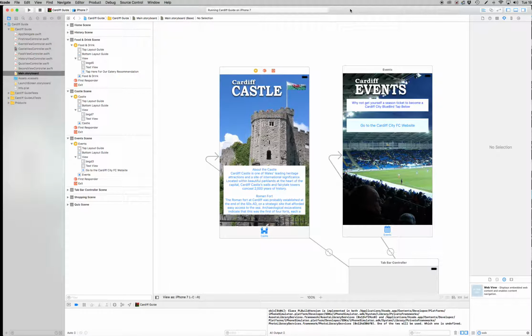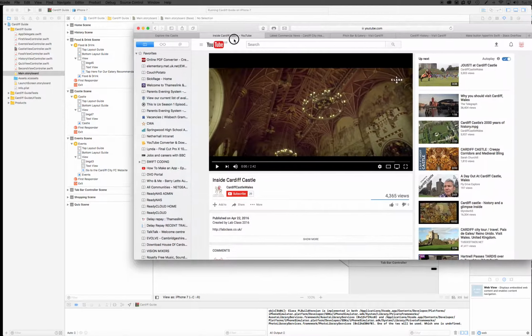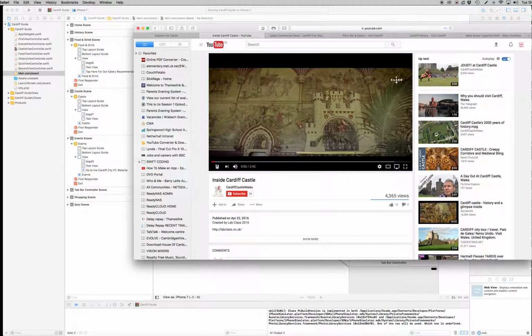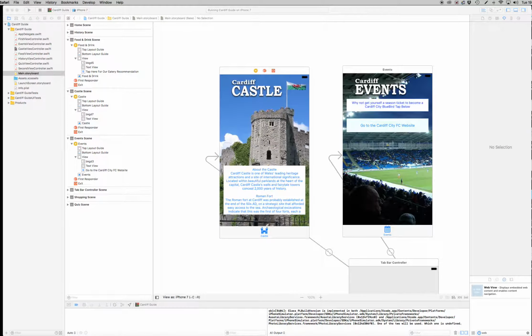Okay, so with this tutorial, now we're going to add some video. And I want to add video directly from the website. This is good optimization because it means that you're not having to load video directly into the site itself. So I'm going to add some video here to the Cardiff Castle page. I've gone to YouTube and I found a nice promotional video of the castle in action. So we're going to take the YouTube URL for that in just a second. So you might want to get that ready first.